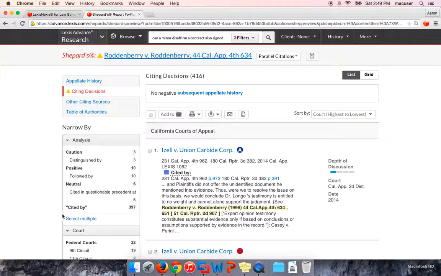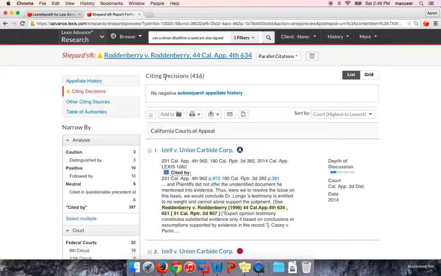At this point, the most important thing for you to do is to focus on the analysis. And then, focusing on the analysis, ask yourself, why did you Shepardize this case? Was it a case that you found that you liked, you're going to use in your work product and cite to it? Or a lot of times you may find cases that are the opposite. You may find a case that looks good for your opponent's side of the argument.